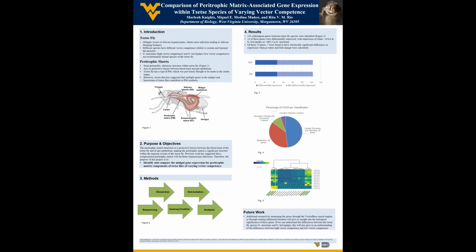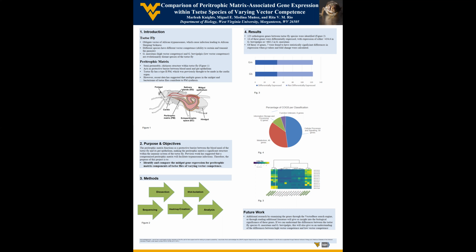In order to test this hypothesis, we followed the steps outlined in Figure 2. We dissected and homogenized G. morsitans and G. brevipalpis adults that had just emerged from their pupal states. We isolated the nucleic acid RNA from these samples using MasterPure RNA kits, as well as a DNase treatment to remove contaminating DNA. And we constructed a cDNA, or complementary DNA, library, formed with reverse transcriptase. We then sequenced these libraries into comprehensible data with Illumina technology.